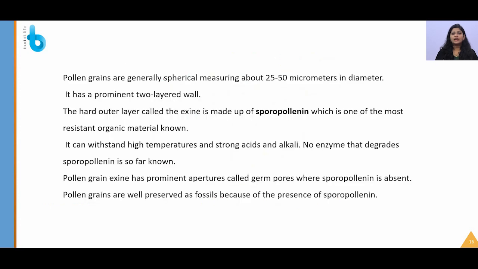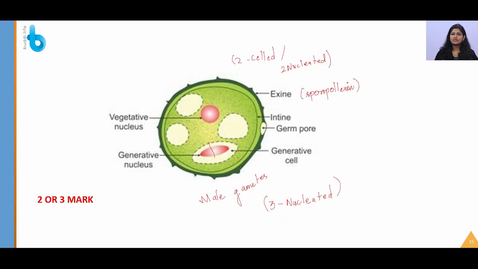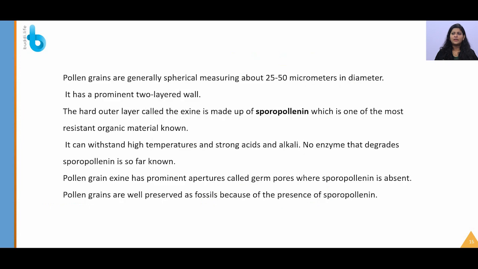Pollen grains are generally spherical, measuring about 25 to 50 micrometers in diameter. As I have already mentioned, sporopollenin is present. Why is it so important? Because it can withstand high temperature, strong acids or alkali, and till now no enzyme has been found on this earth to degrade sporopollenin. The pollen grain exine has prominent apertures called germ pores where sporopollenin is absent. Why? Because the pollen tube has to develop only from this place.